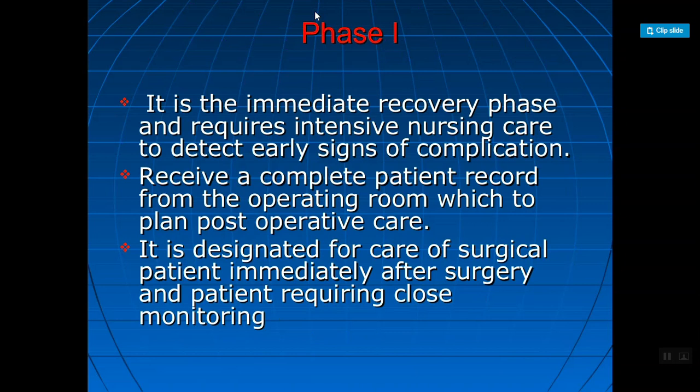So they will receive a complete record of the patient. This unit is designated for care of surgical patients immediately after surgery, and the patients require close monitoring. As I previously explained, monitoring and observation of the patient is very important in the post-operative period. So under phase 1 we have to strictly and continually monitor the patients.